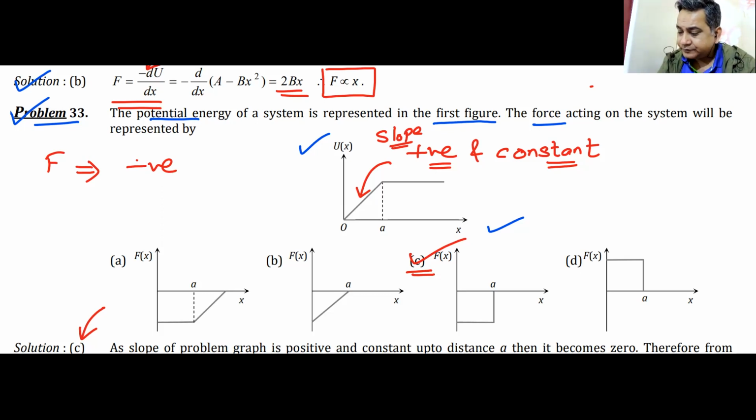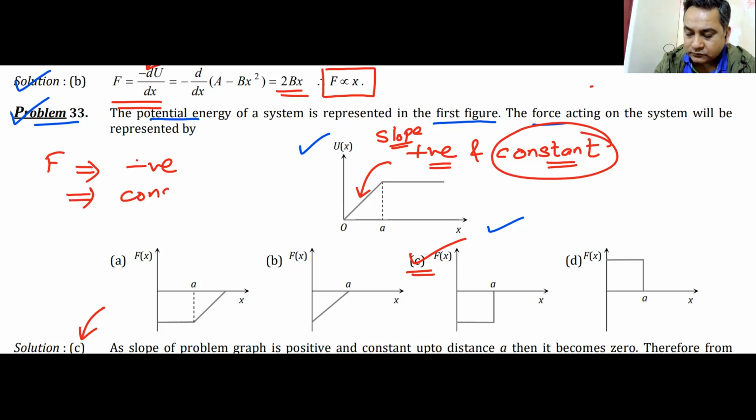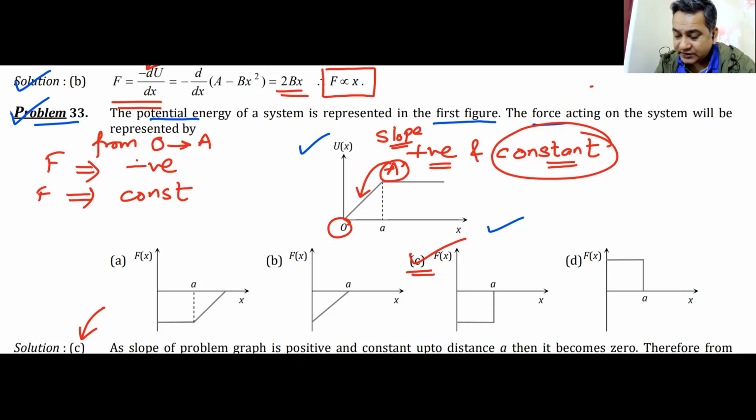The slope is constant, so force is also constant. So if I call this point O and this point A, from O to A, slope is positive and constant. Therefore force is negative and force is constant.